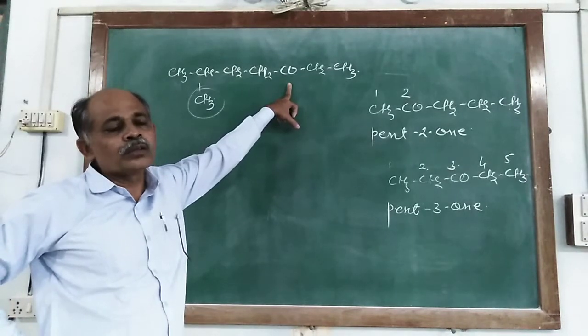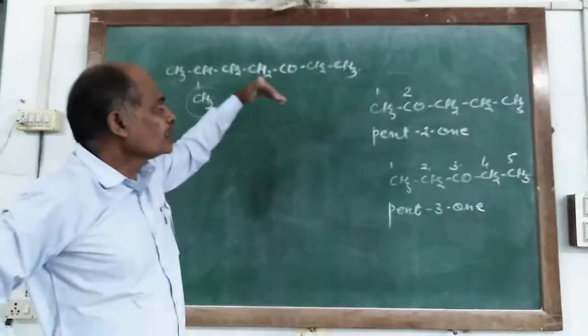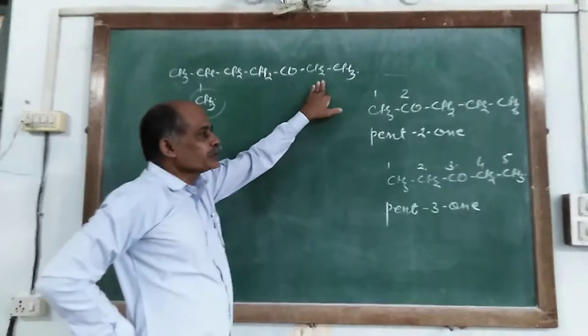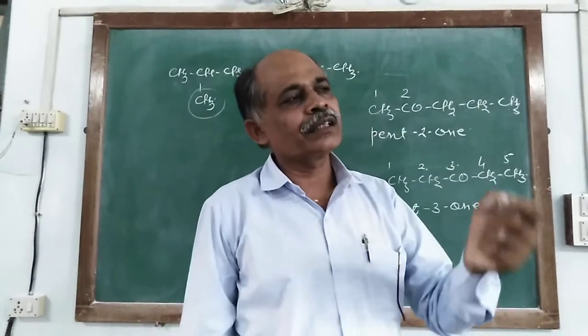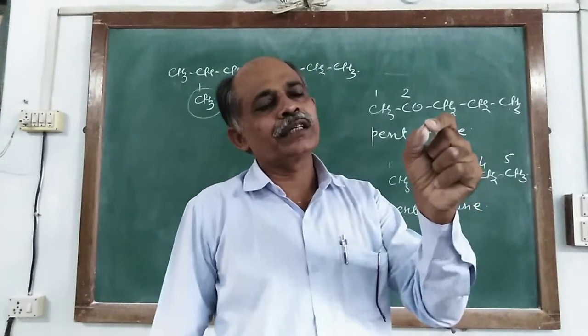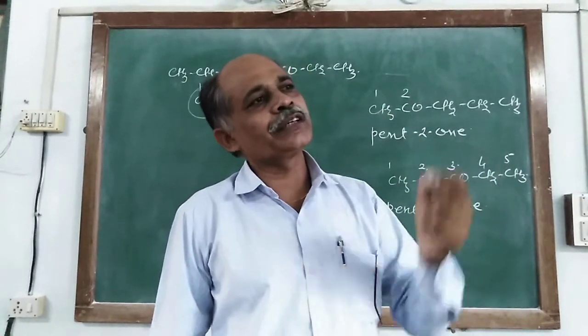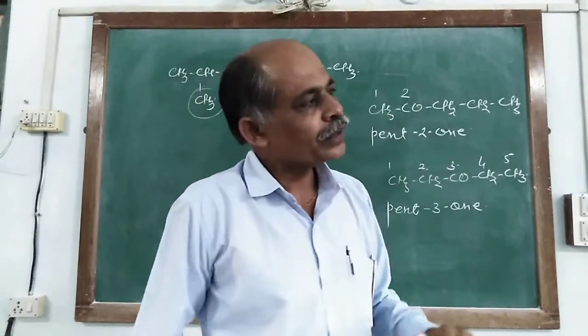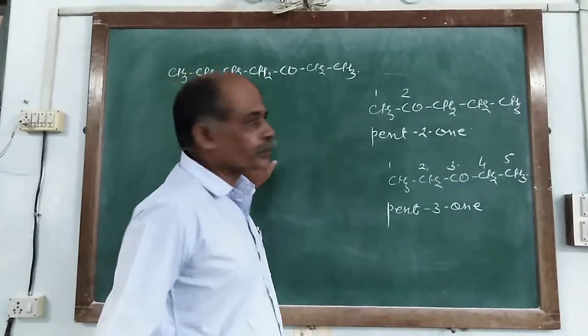So it is wrong according to the IUPAC rules. In IUPAC rules, priority is given for the numbering. First priority is given to the functional group, second priority to the double or triple bond, and third priority is given to the substituent group.